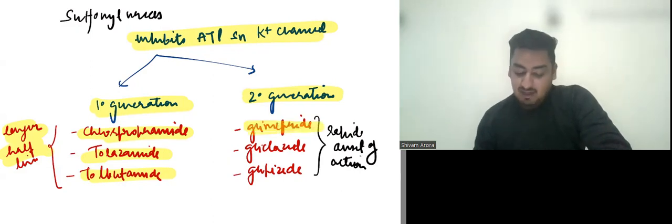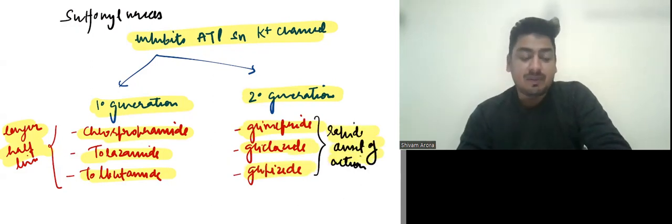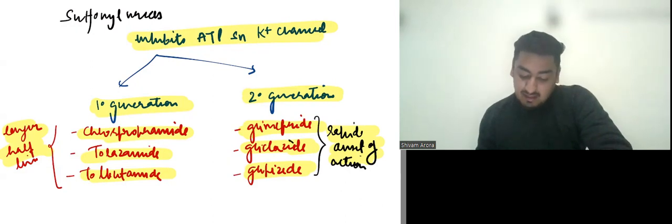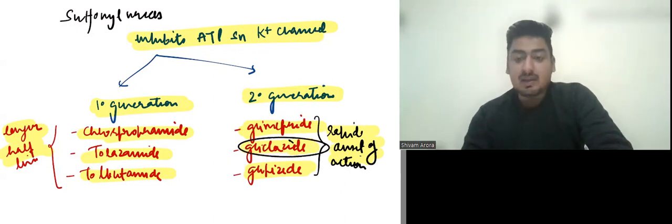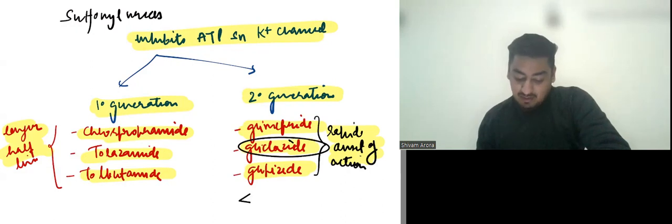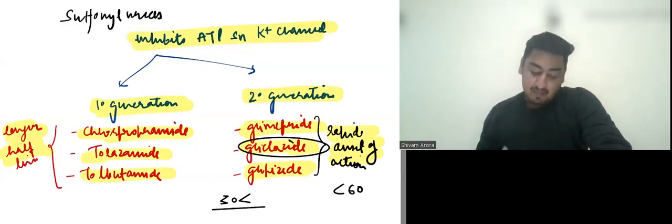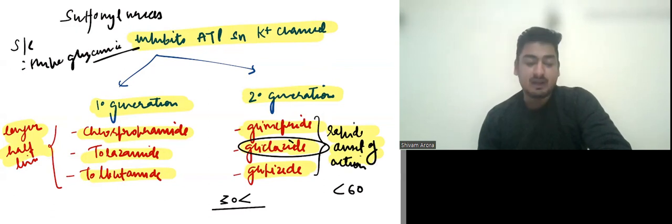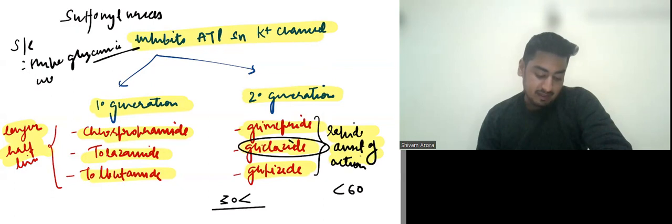In second generation, we have glimepiride, gliclazide, and glipizide. They have rapid onset of action and also shorter half-life as compared to first generation sulfonylureas. So they are commonly used now. And out of them, gliclazide is somewhat renal safe. So it can be given up to a GFR of 30, while all other sulfonylureas should not be given below GFR of 60. The side effects of sulfonylureas: one is hypoglycemia, which is a commonly known side effect. Other side effect is weight gain.